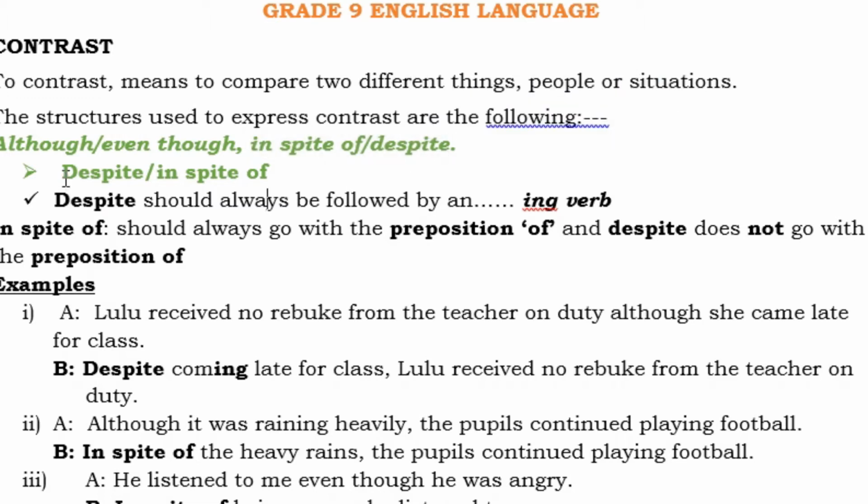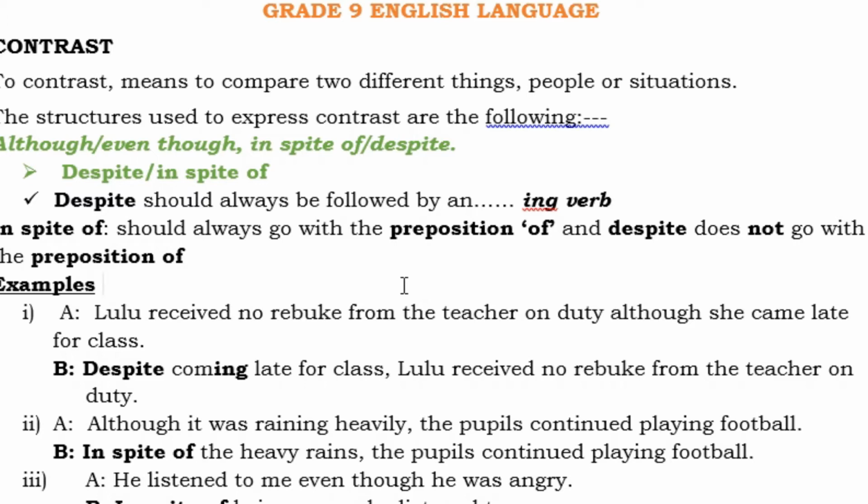So let us focus on the use of despite and in spite of. Remember, these two mean the same thing. But the difference here is despite should always be followed by an ing verb. We can say, in a sentence, despite running very fast, he came out last. Despite running, you hear the running, despite running very fast, he came out last.